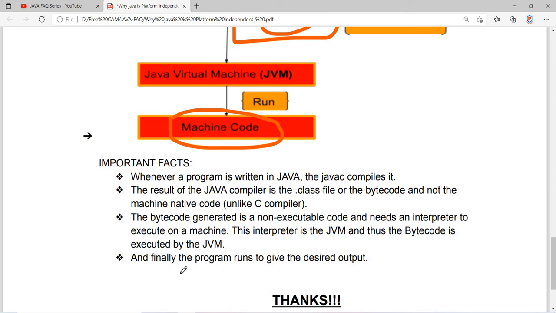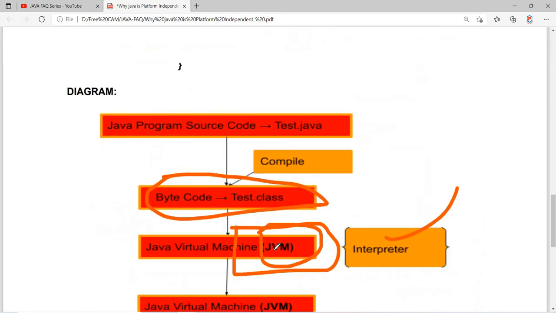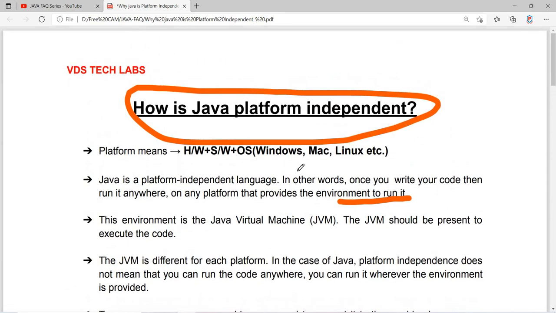This interpreter is the JVM, and thus the bytecode is executed by the JVM, and finally the program runs to give the desired output. So because of the JVM, Java is platform independent.